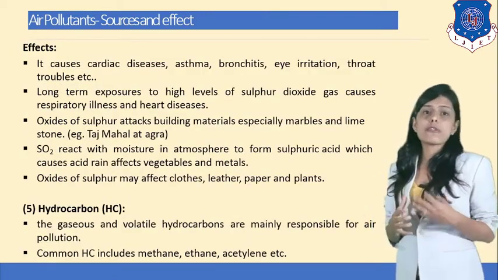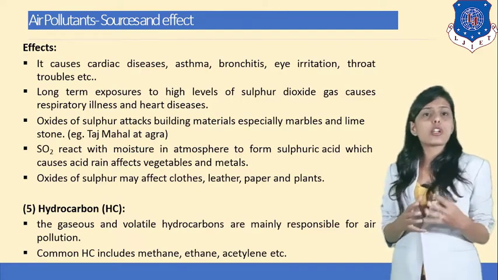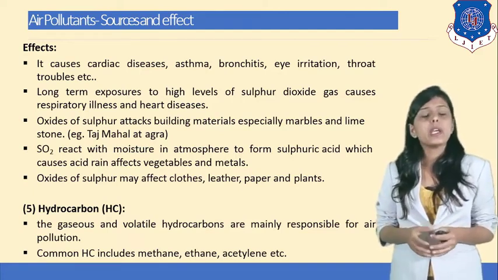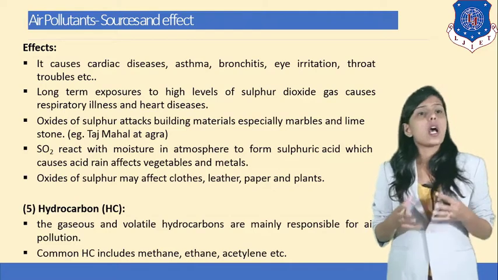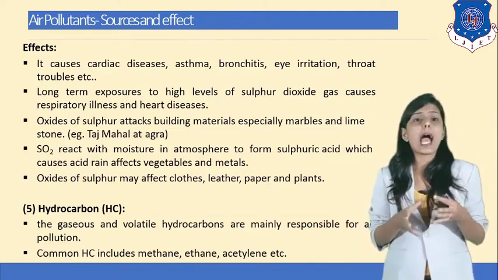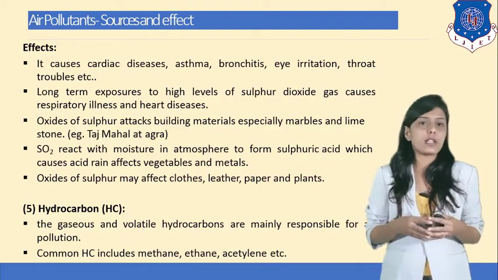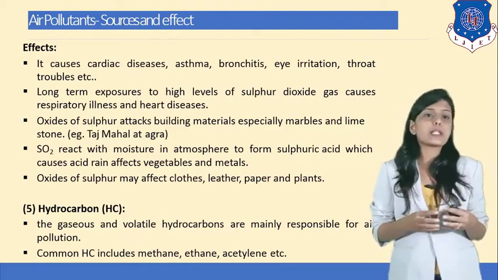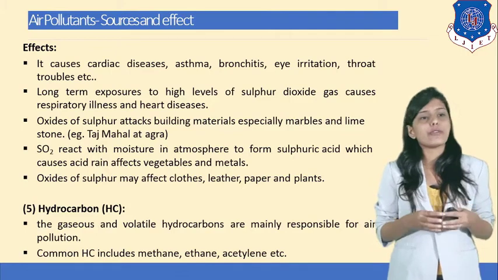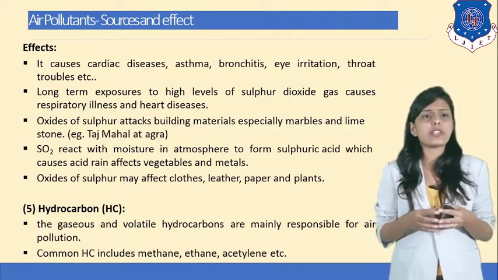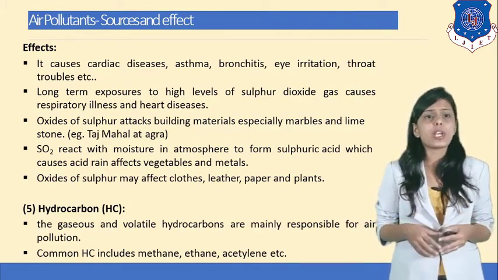So what are the effects of sulfur dioxide, or sulfur oxides, in the atmosphere? It causes cardiac disease, asthma, bronchitis, eye irritation, throat troubles, etc. Long-term exposure to high levels of sulfur dioxide gas causes respiratory illness and heart disease.